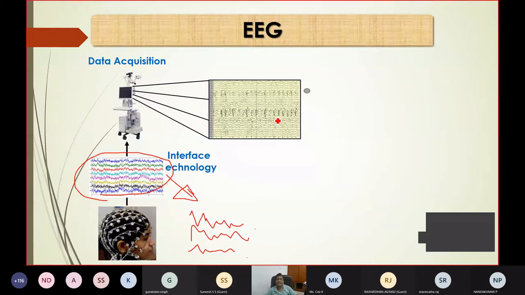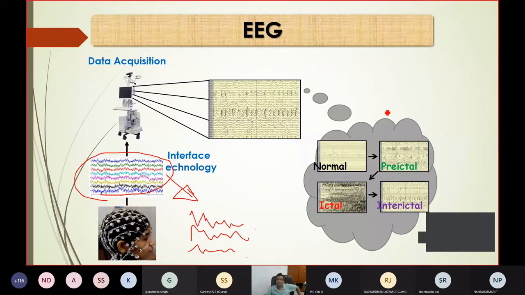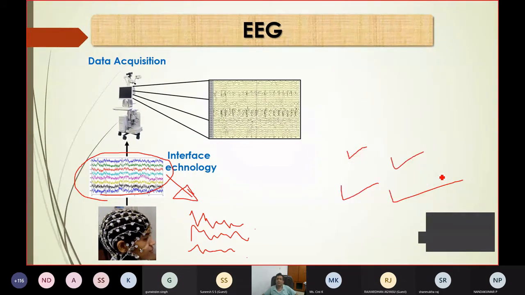Once this data is there, the doctor is able to identify, okay, this is your normal, this is the pre-ictal condition, this is the ictal condition, this is the inter-ictal condition. You may treat it as 4 different classes. Okay, so this is as simple as possible. But